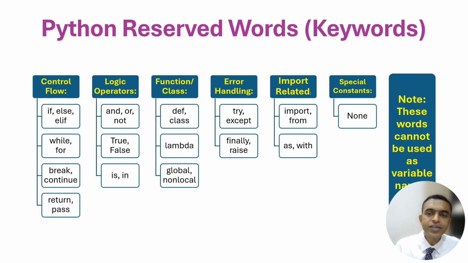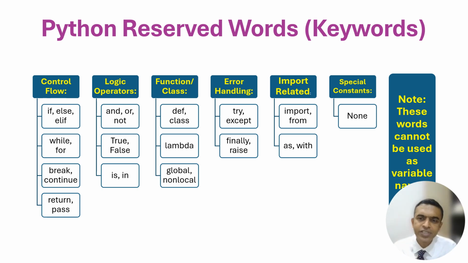There are Python reserved words. Reserved words means, like every generation has its own words. Like you have the word OMG. Everybody knows what OMG means. Or IDK, which means I don't know. Everybody knows that. And then you have many other kinds of words. Okay, we'll not go into that. So these are called reserved words or keywords.